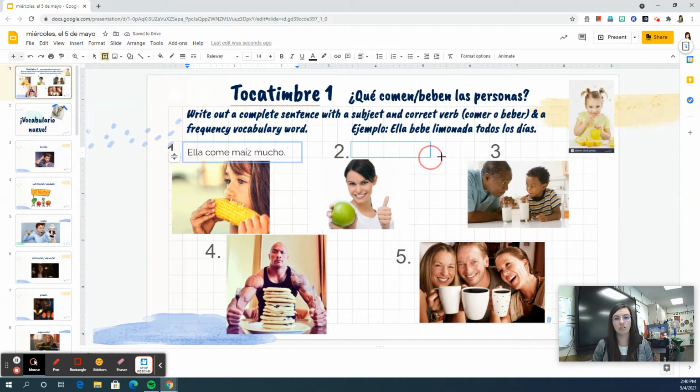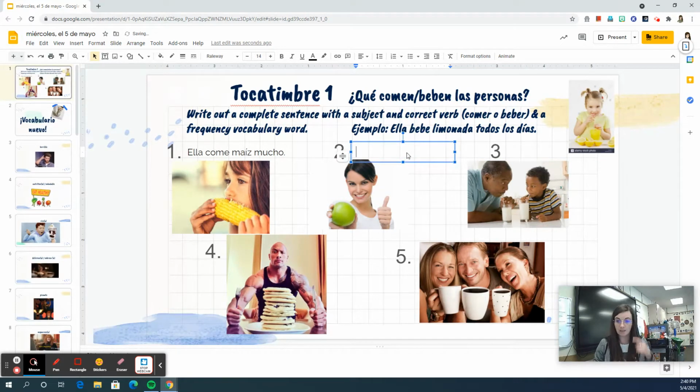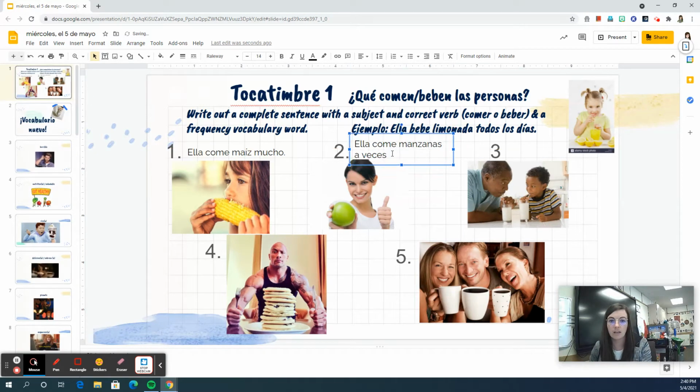Número 2. I want to use the frequency word a veces, sometimes. Ella come manzanas a veces. Oh, that's kind of hard to see. But there's my sentence. Ella, porque ella es una chica. Come, porque come las manzanas. Manzanas, y mi palabra de frecuencia es a veces, sometimes.